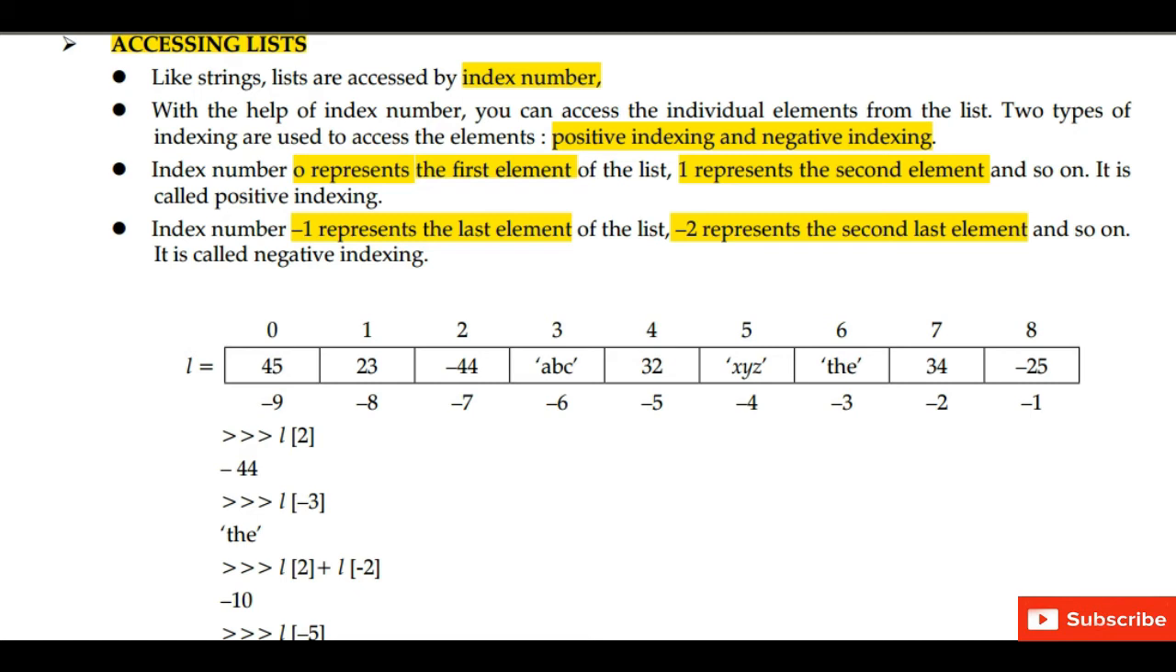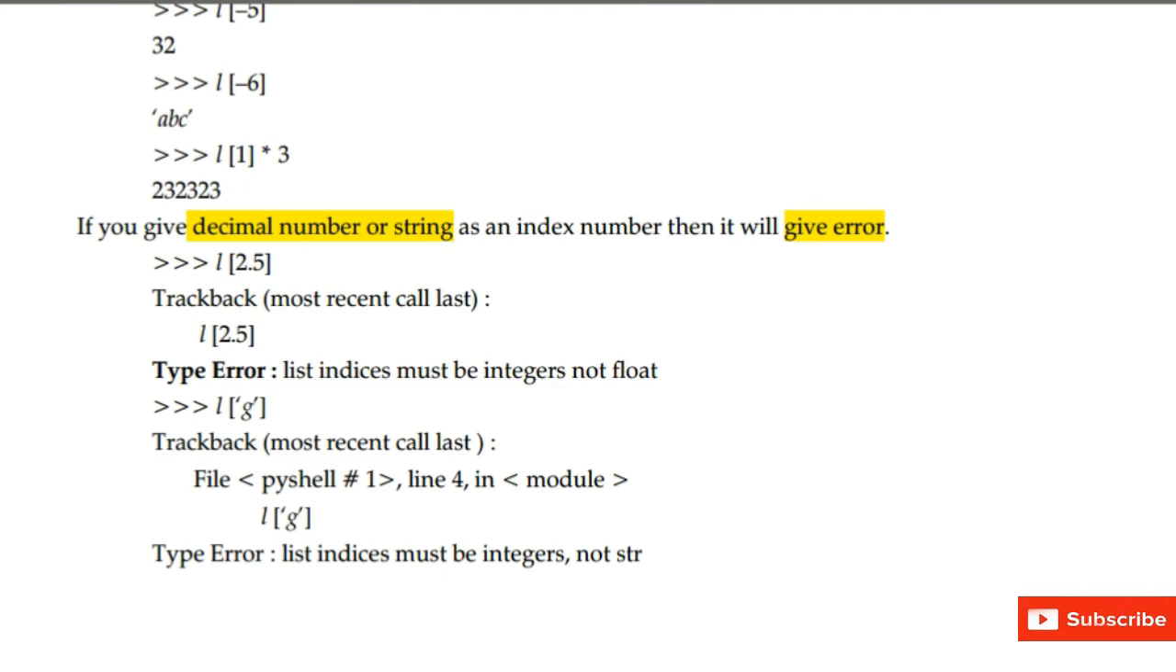Next we can also add and display the list elements. Like in this example we have written L, in the bracket we will write 2 plus L, in the bracket we will write -2. So -44 plus 34, that is equal to -10. If you give a decimal number or string as an index number, then it will give an error. For example, we have written L, in the bracket we have written 2.5. So it will display an error.